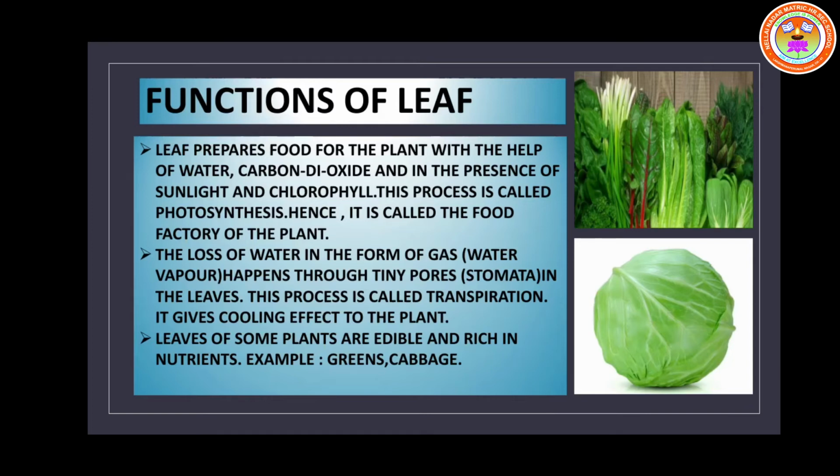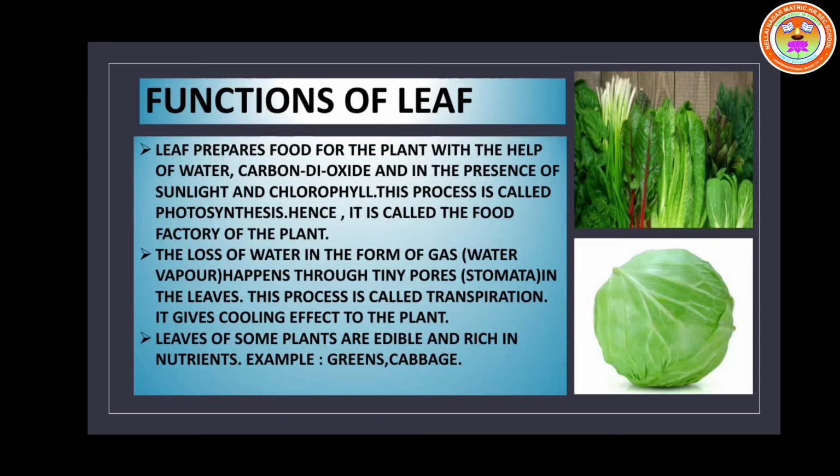See this picture, my dear children. The leaf picture and its parts. First one, apex, the tip. The tip of the leaf is called apex, A-P-E-X. And that flat area is called lamina, L-A-M-I-N-A.